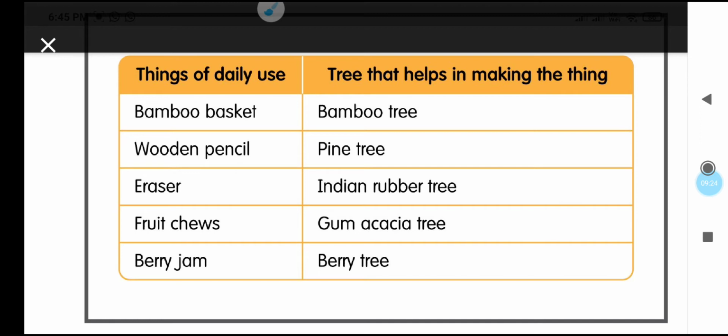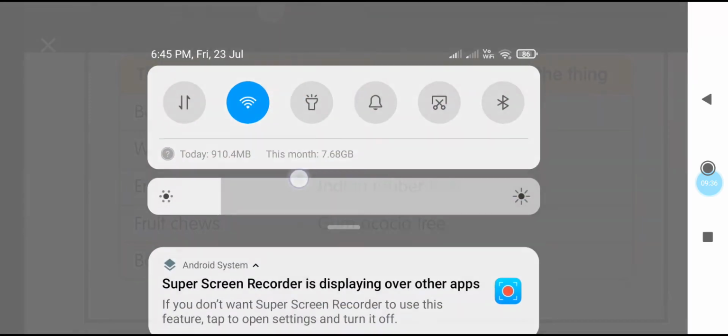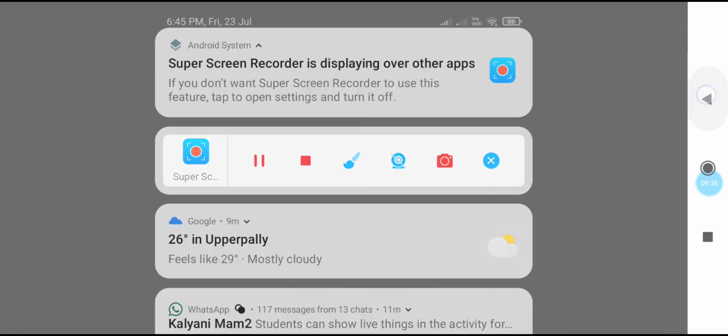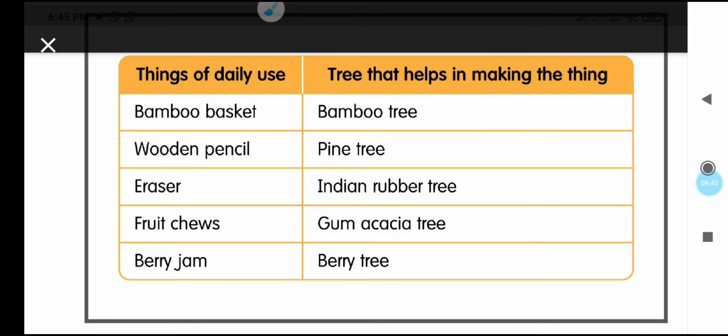We get wooden pencils from pine trees. And erasers we are making from rubber that we get from Indian rubber tree. And fruits we are getting from acacia trees. Gum also we are getting from acacia tree. And we are getting berry jams from the berry tree.